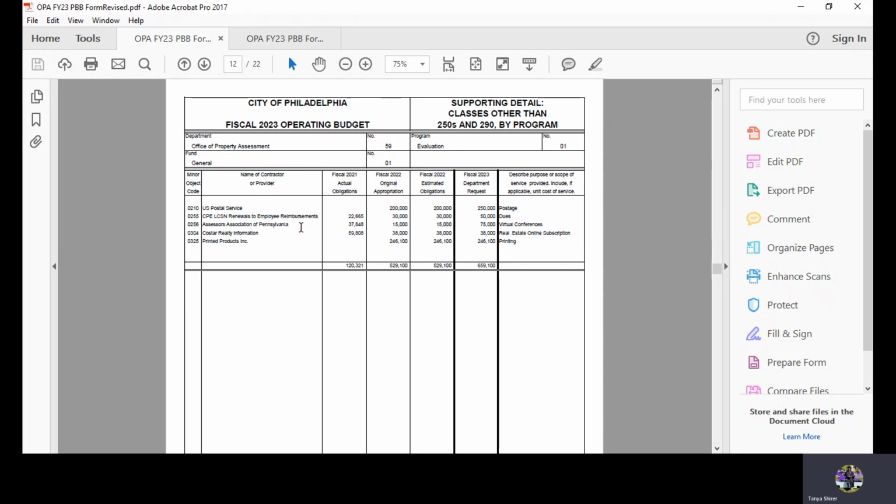There should be no to be determined on any of these lines except for fiscal 22 original appropriations, estimated obligations, and fiscal 23 departmental requests. You must have a vendor if there was activity and actuals for fiscal 21. Again, we will be rounding up, there will be no cents.